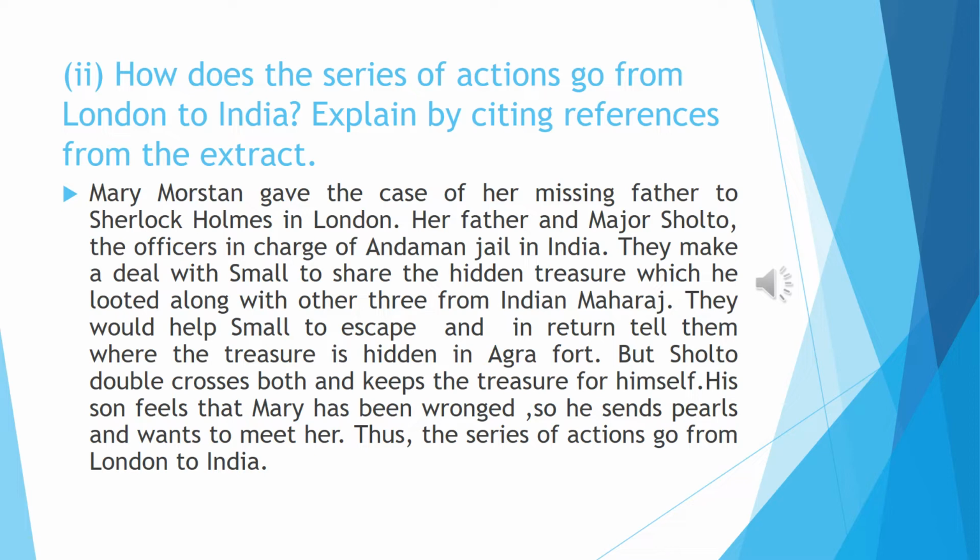Her father and Major Sholto, the officers in charge of the Andaman jail in India, make a deal with Small to share the hidden treasure which he looted along with other 3 from Indian Maharaj. They would help Small to escape, and in return, he would tell them where the treasure is hidden in the Agra fort. But Sholto double crosses both and keeps the treasure for himself.